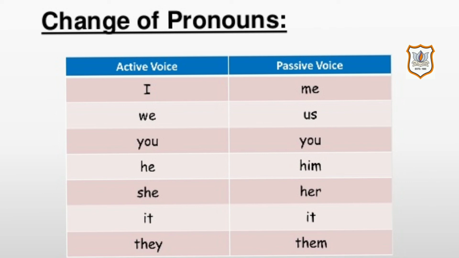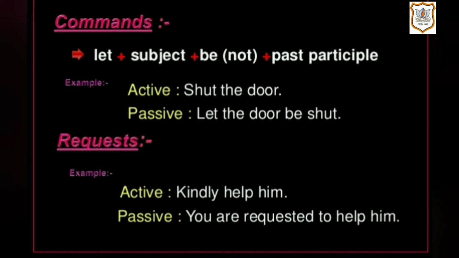Points to be considered when we are changing an imperative sentence from active to passive. Imperative sentence is one that gives command or request, and it does not carry a subject, so let be should be used in it. So here the structure is given: let plus subject plus be, and if it is negative, you will use not plus past participle.